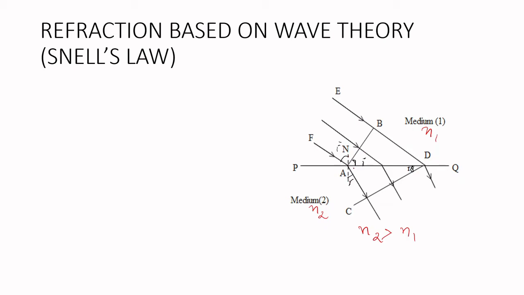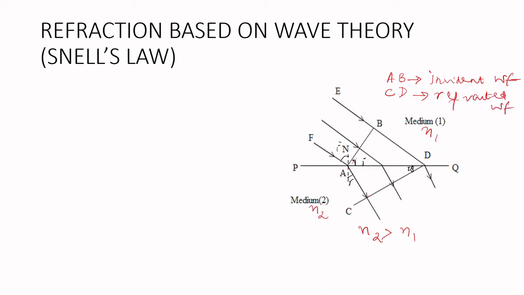You can see NA is a normal here. FA is the incident path of the ray. AC is the refracted path of the ray. And what is AB? AB is nothing but the incident wavefront. Similarly, CD is perpendicular to the refracted rays, so it is called the refracted wavefront.